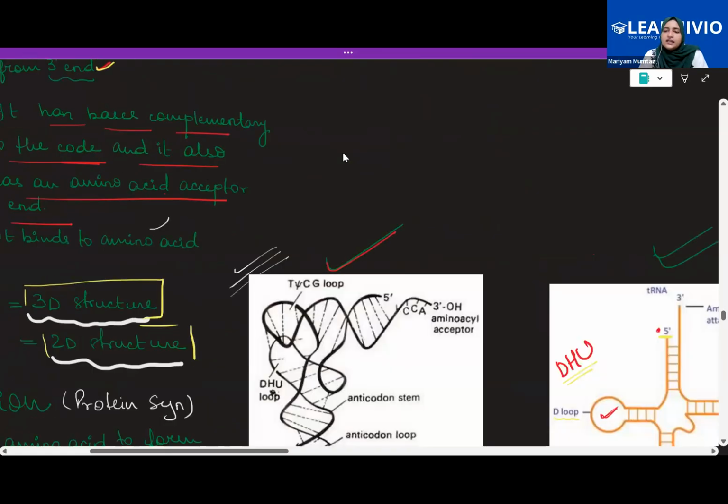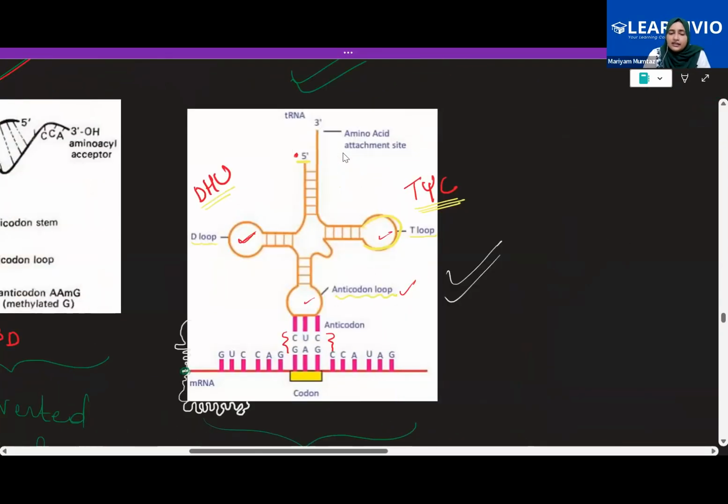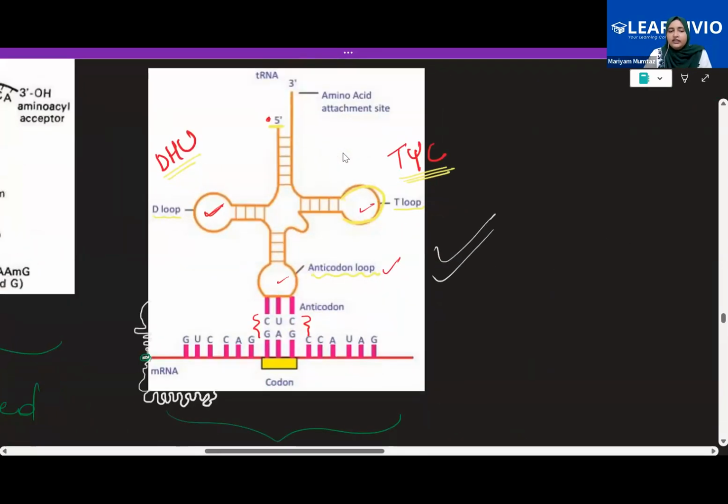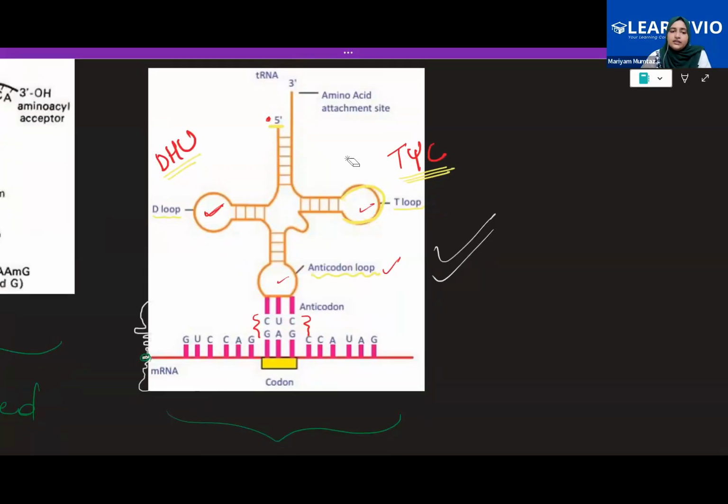Now see, if we study the clover leaf shape, analyze this particular diagram carefully. In this, you're going to see that there are two ends. One is the 5' end, one is the 3' end. Can you spot it? 5' and 3' above. Now starting from the 5', there are certain loops.